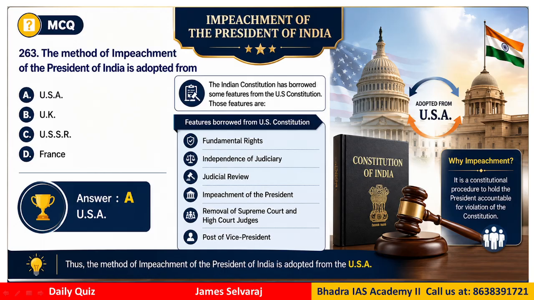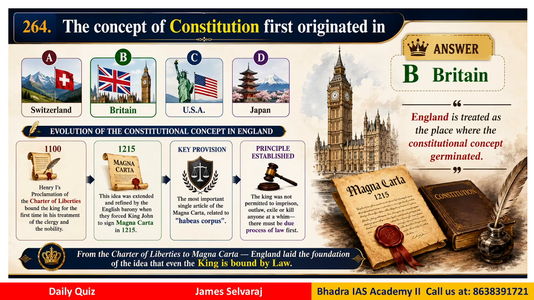Question number 263. The method of impeachment of the President of India is adopted from which country? The options are USA, UK, USSR, France. The correct answer here would be USA. The Indian constitution has borrowed some features from the US constitution like fundamental rights, independence of judiciary, judicial review, also including the impeachment of the president. Clear? So when you are going for competitive exams, these kinds of basic concepts you should be familiar with.